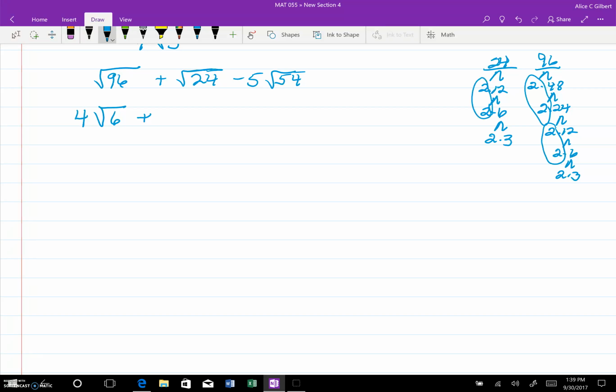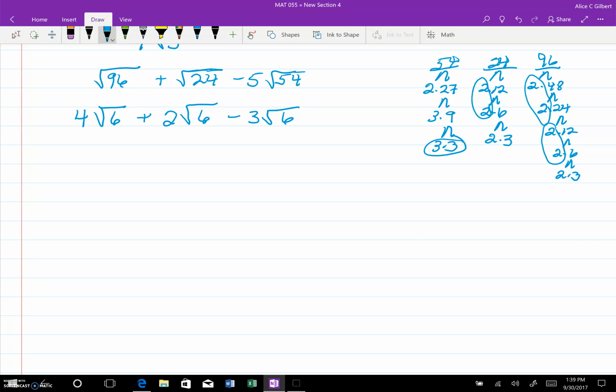Index says 2 has to be in my group, so 2 times the square root of 2 times 3 is 6, and one more, let's try it with 54. So 2 times 27, 3 times 9, 3 times 3, so I've got 3 times the square root of 2 times 3 is 6.